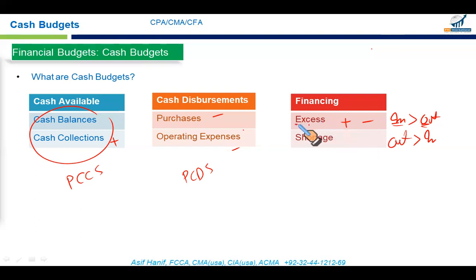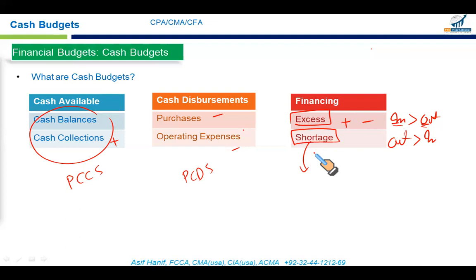So what to do with excess cash? That is something you will learn in your CMA Part 2, Section B, Corporate Finance. What do you do with the surplus cash? Here you will learn how we will manage the shortfall if it comes, how we are going to arrange for the fundings necessary.